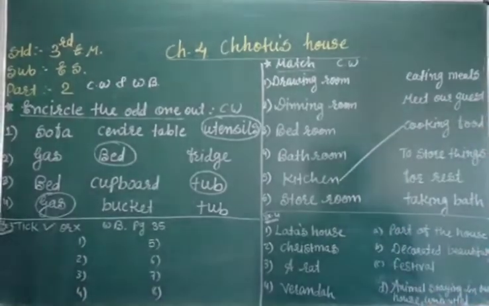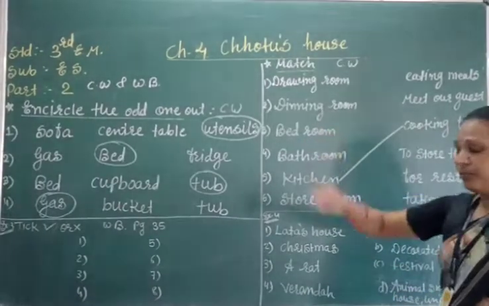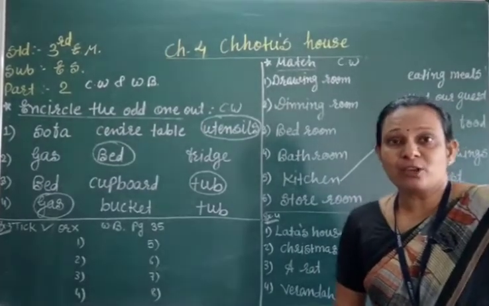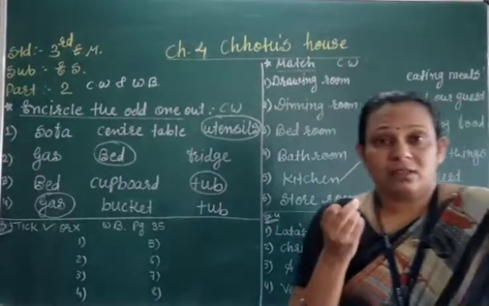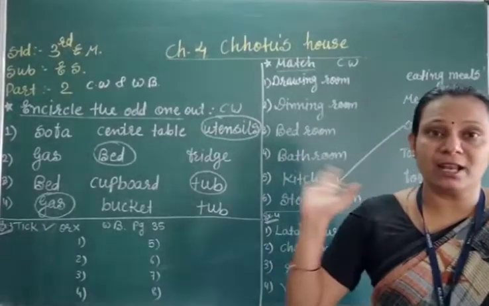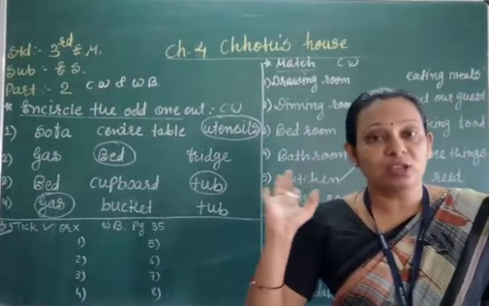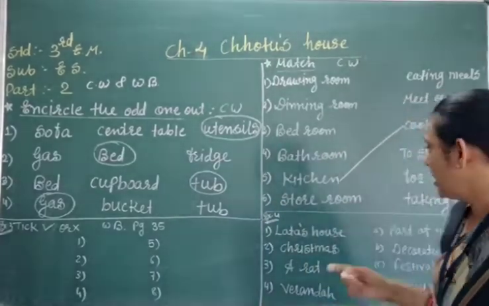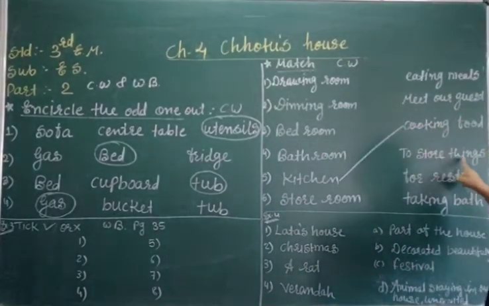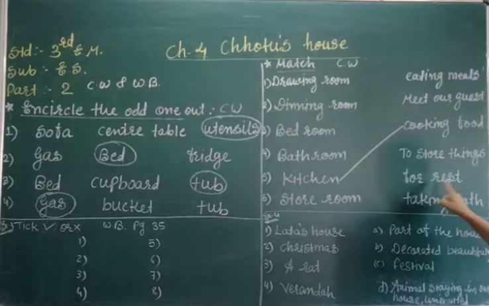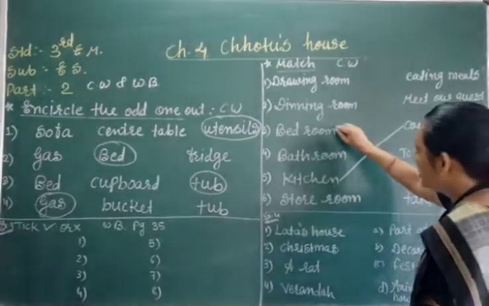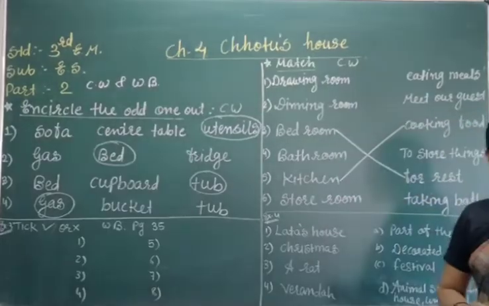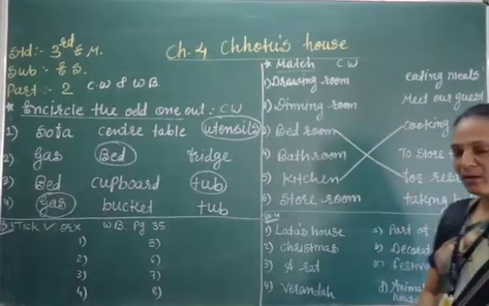Now second one. Okay, now bedroom. Everyone knows what is the use of the bedroom. Bedroom we take for the sleeping only, or we can do the rest in the bed. Okay, bed के अंदर हम rest करते हैं. तो here is the option, the store thing. No, for rest. Yes, it is for the rest. So we have to match first for the rest. Okay, 2-1 is completed.